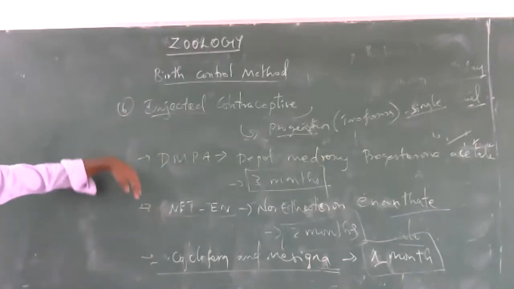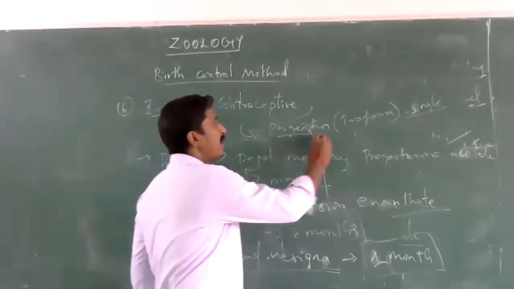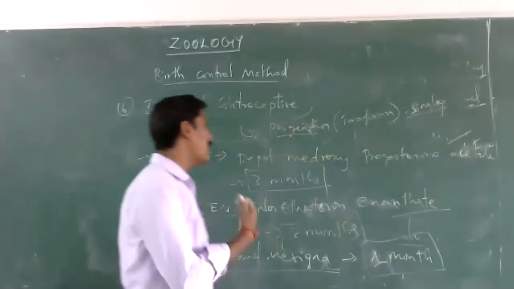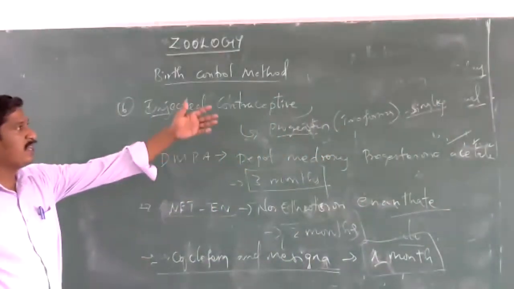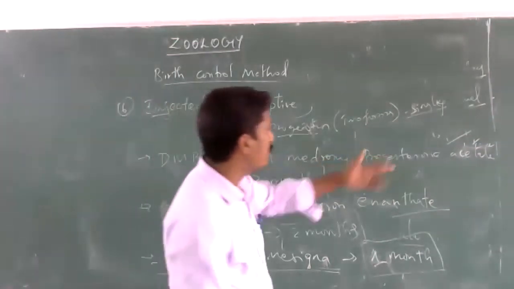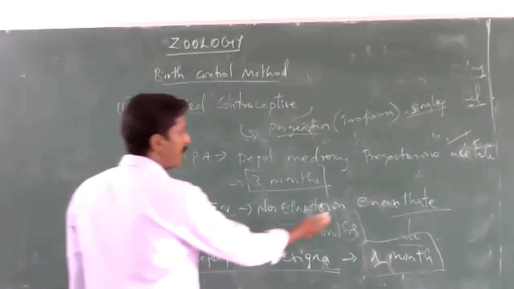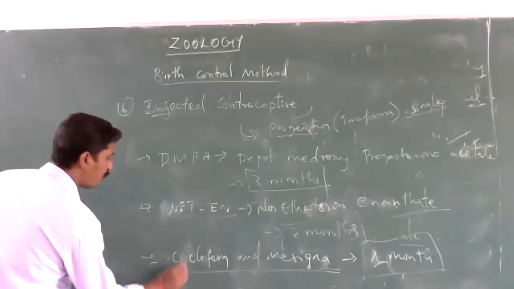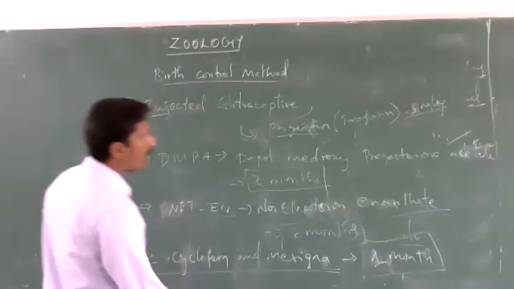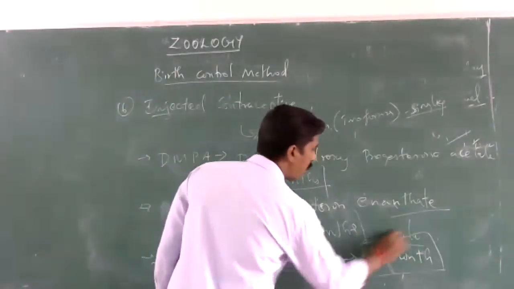These are injected into our body. These are the combinations of progestin in different forms, but only one is used at a time. The first one is Depo medroxyprogesterone acetate. Another one is norethisterone enanthate, and another form is Cyclofem and Mesigyna. The contraceptive effect lasts nearly 1 month.